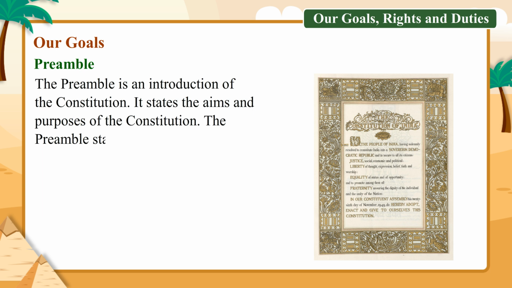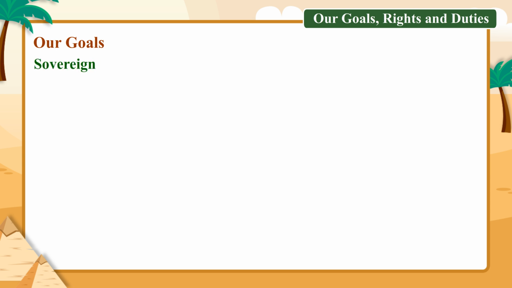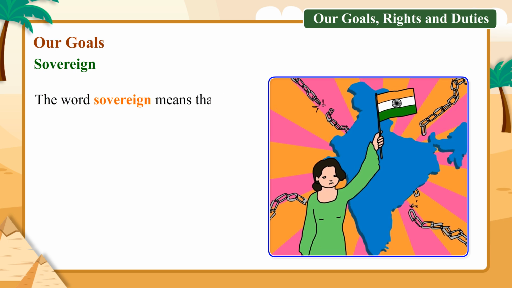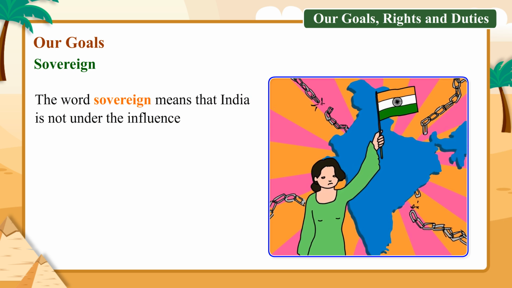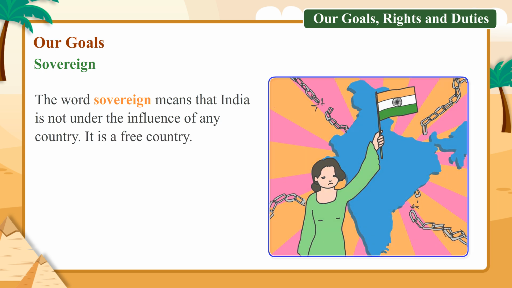The preamble states that India is a sovereign, socialist, secular and democratic republic. Let's understand what this means. Sovereign. The word sovereign means that India is not under the influence of any country. It is a free country.